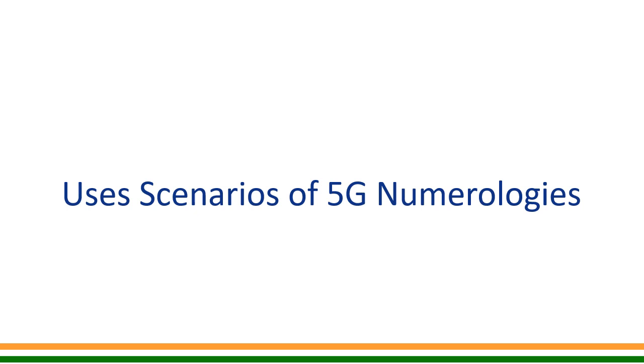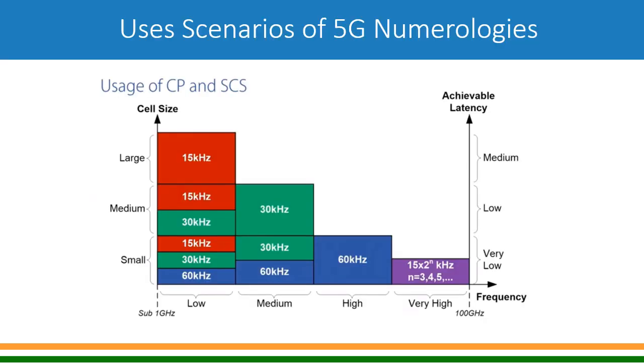Now let's talk about various usage scenarios of 5G numerology. We talked about subcarrier spacing 15 kilohertz, 30 kilohertz, 60 kilohertz, numerology 0 to numerology 4. So what are the different usage scenarios? Just have a look at it. If you look at this diagram, on the x-axis I have frequency, starting from some 1 gigahertz lower frequency to very high frequency up to 100 gigahertz, and on the left side y-axis it is the cell size or the coverage, and on the right side it is the latency.